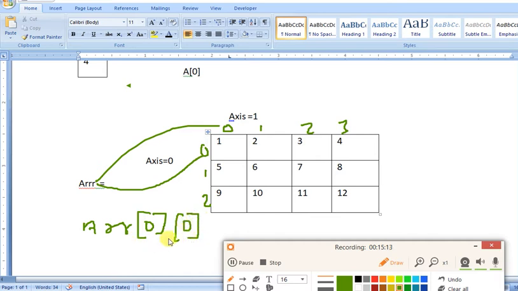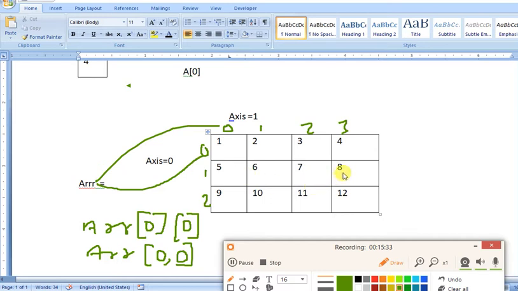So this is the address of the very first element, and you can also give it in this way, 0 comma 0. This is another way to access the element of a two-dimensional array.